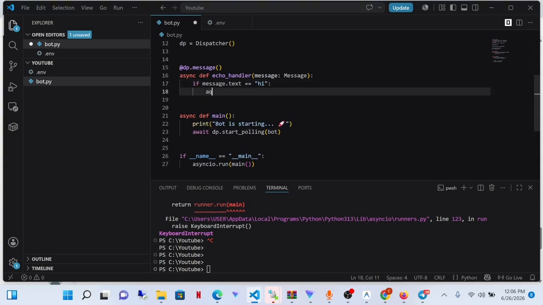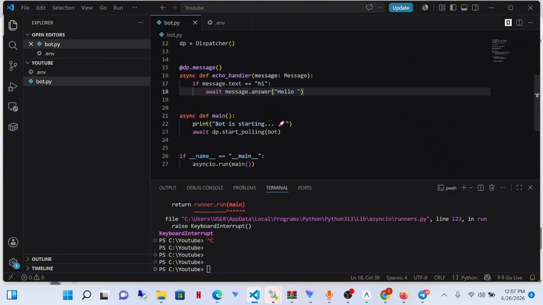Let's say hello. Ctrl S to save it. Now, what does this mean? I just made a rule. Remember how I said input, rules, outputs, and handlers are just rules. So I just made a rule: if the message sent is hi, say hello. So let's test that out before I add another rule.